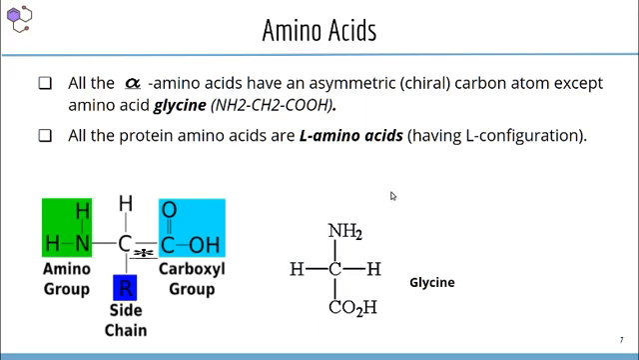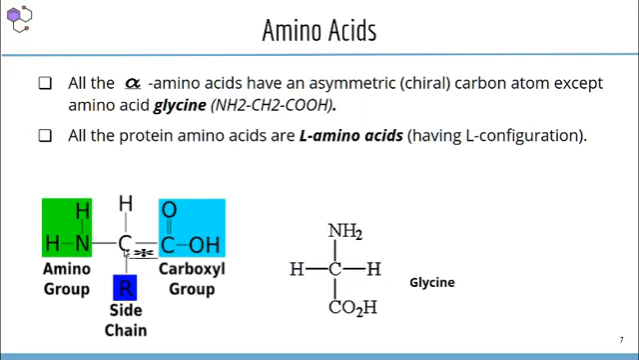Here we have the structure of the simple amino acid glycine. Glycine is the simplest amino acid. In this case, the carbon is attached to two hydrogen atoms, one amino group and one carboxyl functional group. So not all the groups attached to the carbon atom are different. That means the two hydrogen atoms are the same here.